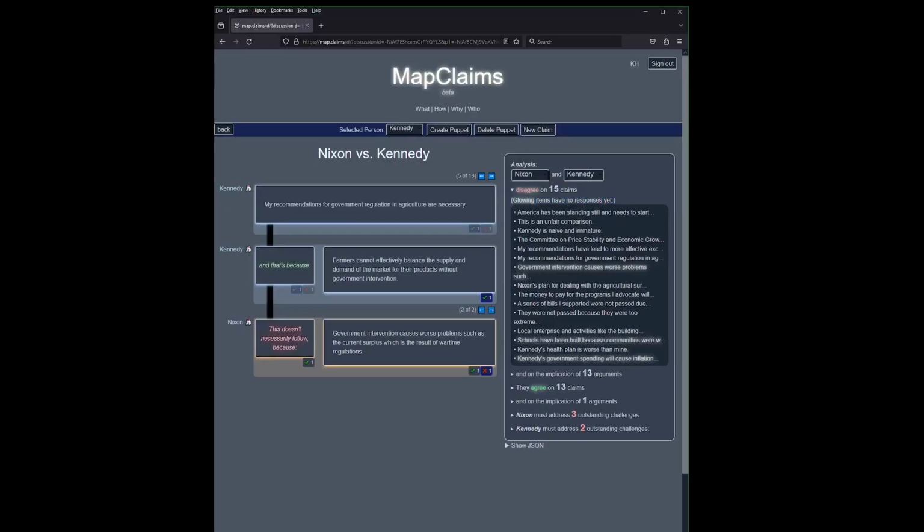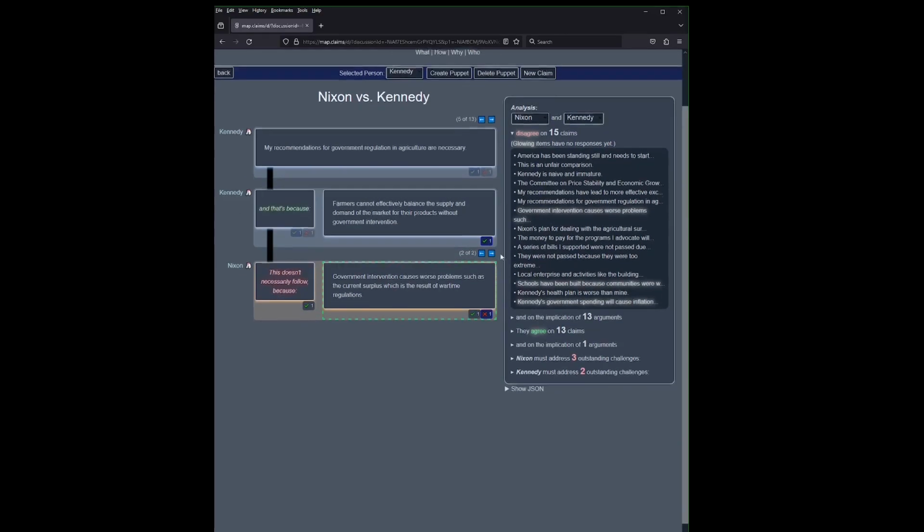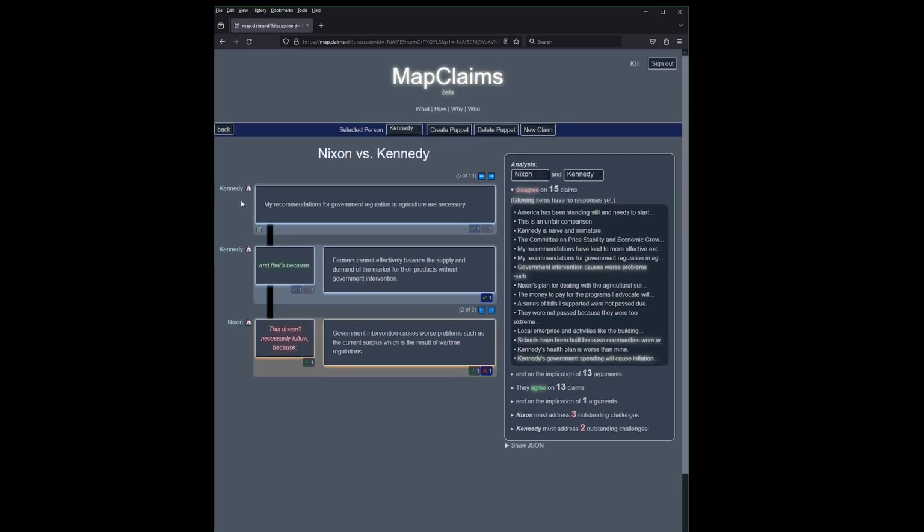Now remember, an unaddressed argument is an argument that you have to address because it directly contradicts a stance that you hold, but we don't know which part of it you disagree with. That said, those are not our only leads for identifying interesting parts of the argument or possible points of contention. If we turn our attention to the arguments, we can also look at every point on which the candidates disagree for which no one has responded.